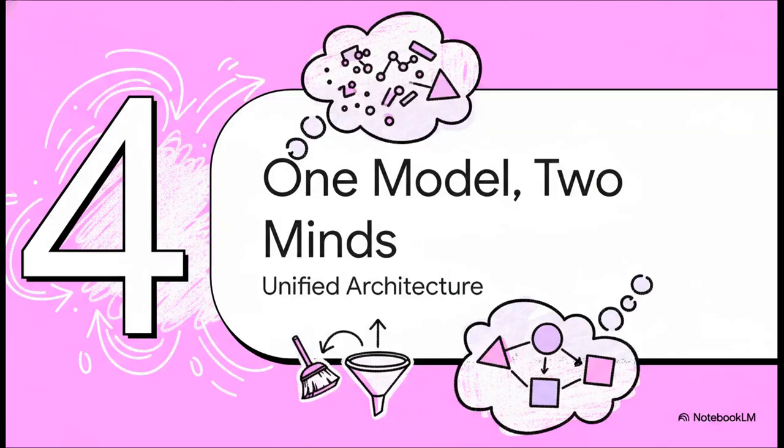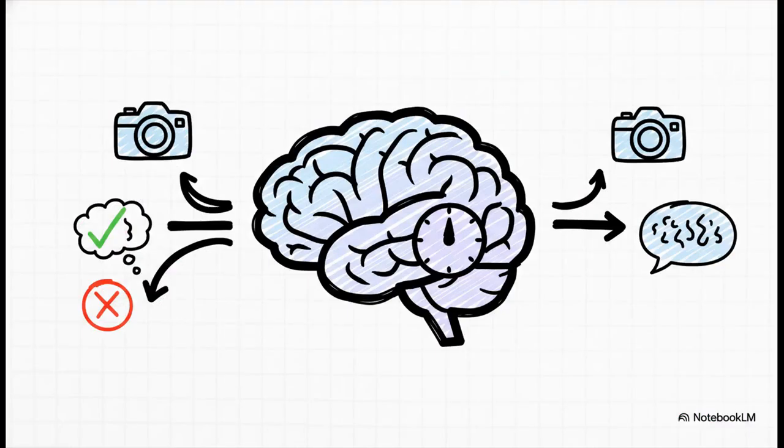Okay, so BLIP cleans its own data, which is a huge deal, but that's only half the story. It also solves that specialist problem we talked about earlier by building a single, unified model that can do it all. This is the second major innovation. Instead of needing separate models for different jobs, BLIP uses one single, super flexible architecture, a multimodal mixture of encoder-decoders.